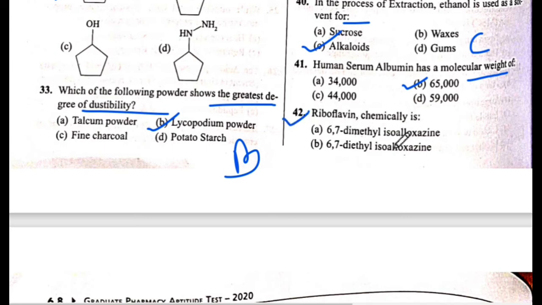Next is question number 42. Riboflavin chemically is. The answer is A. 6,7 dimethyl isoalloxazine. The answer is A. Okay.